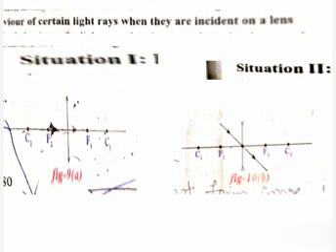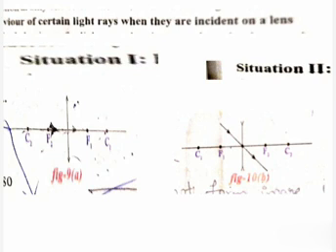So what are we discussing? We are discussing the behavior of light rays that are incident on a lens. The behavior of a light ray when it passes through a lens can be understood by observing the following situations.